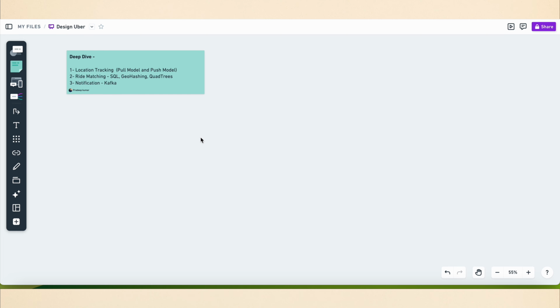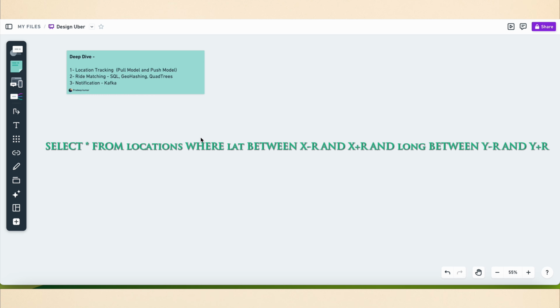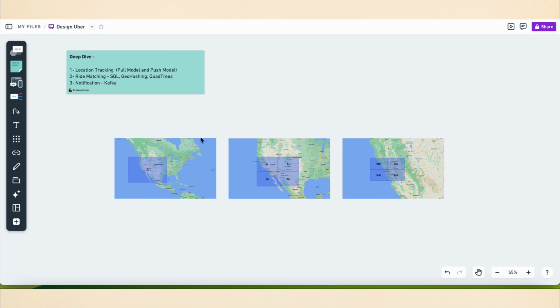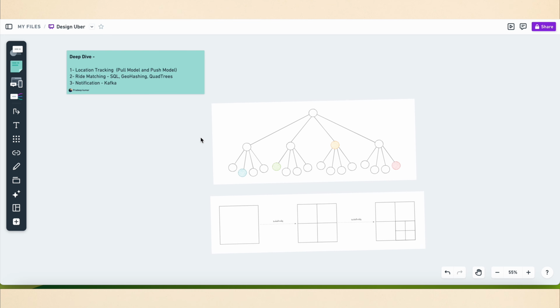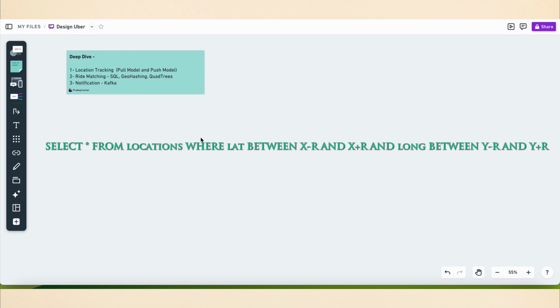The second important component is the ride matching or matching engine. We need to efficiently store and query nearby drivers. Let's explore different solutions we can incorporate into our design. We have three options: first is SQL query, second is geohashing, and third is quadtrees. Basically, we already have access to the latitude and longitude of our customers and drivers within the databases.